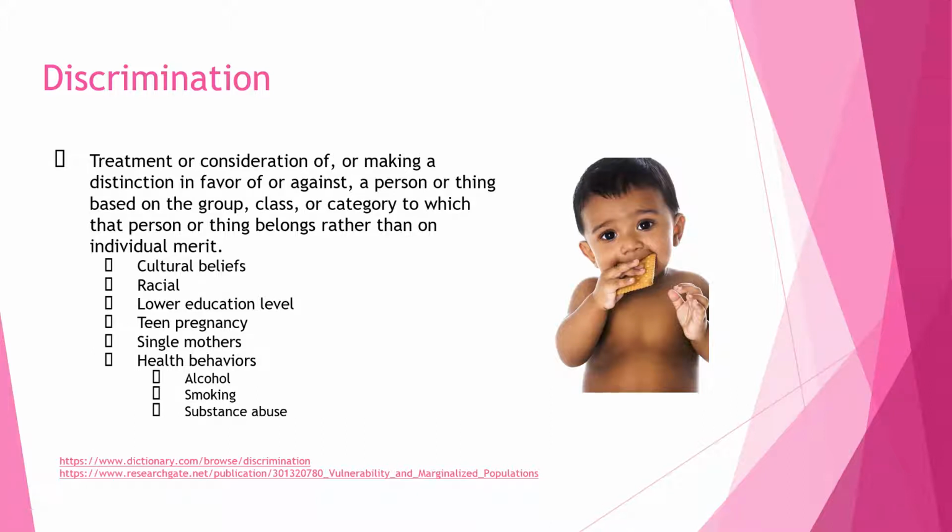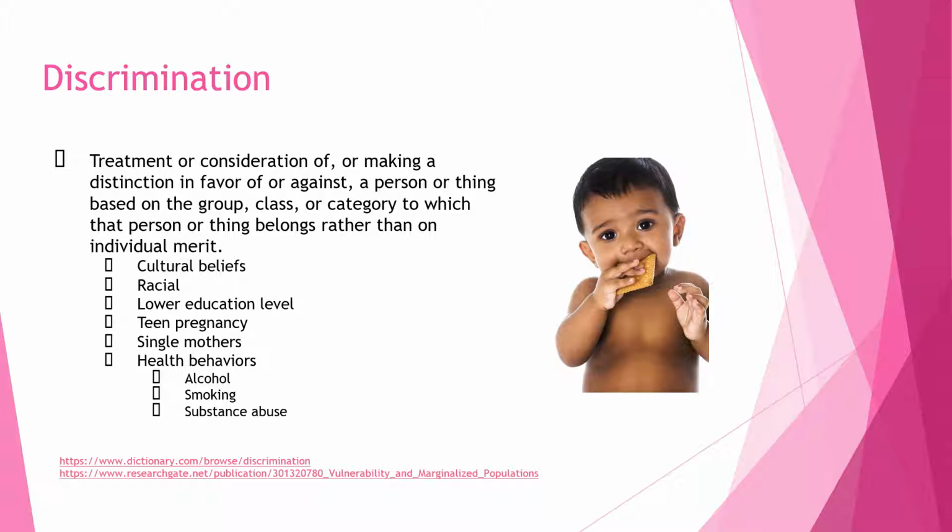Discrimination is defined as the treatment or consideration of, or making a distinction in favor of or against a person or thing based on the group, class, or category to which that person or thing belongs, rather than on individual merit. I know that definition's kind of long, but the part that stuck out to me the most was based on the group, class, or category to which that person belongs.